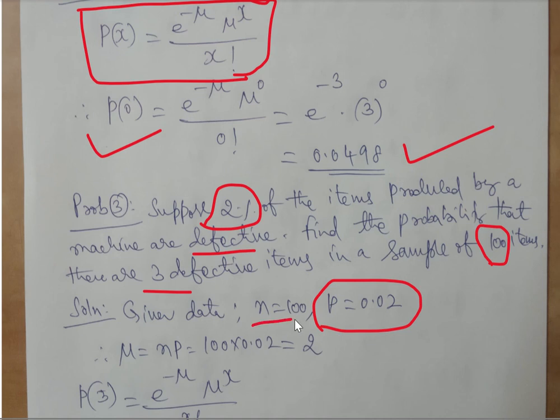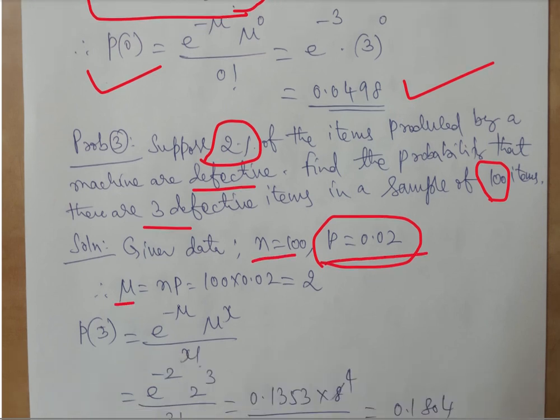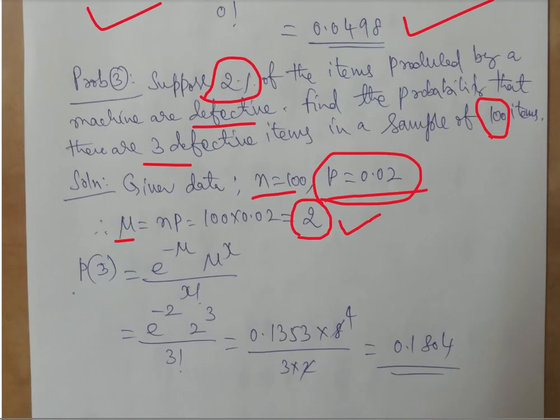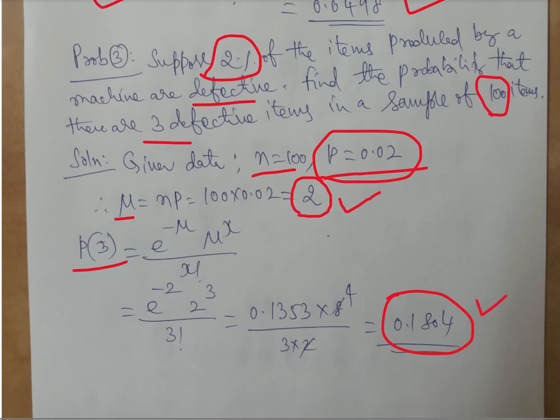So given n is equal to 100, P is equal to 0.02, and we need mu because for any problem to be solved using Poisson distribution, the mu value is important. So mu is equal to n into P. We have seen that formula. That gives us 2 as the mu. Once we know the mu, what do we have to calculate? Probability that there are 3 defective items. 3 means x is equal to 3, that is P of 3. So we will get P of 3 as 0.1804 straight away by substituting into the formula.